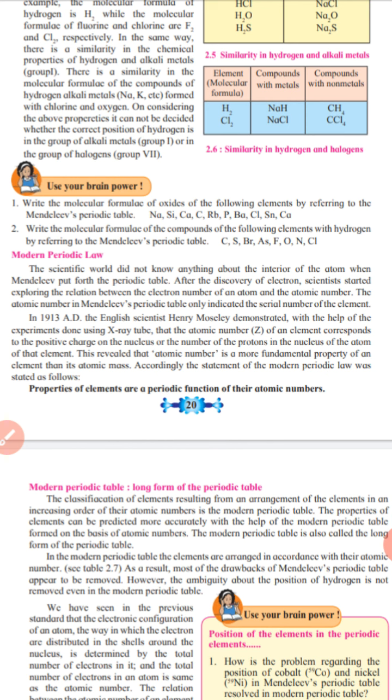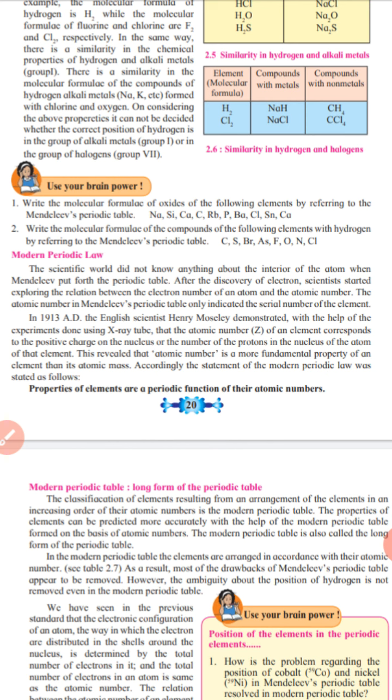And the atomic number in Mendeleev's periodic table only indicates the serial number of the element. Means in Mendeleev's periodic table, the atomic number only indicates the serial number of the element.